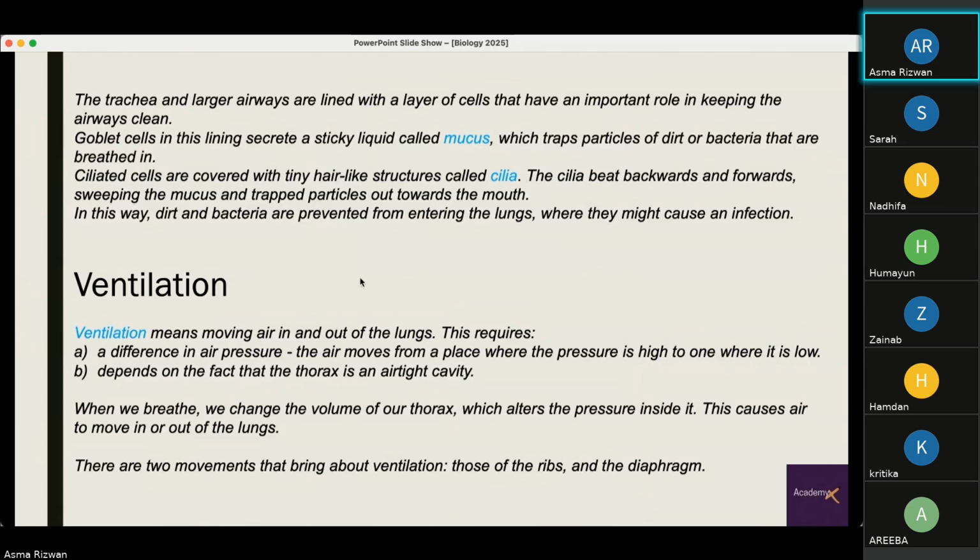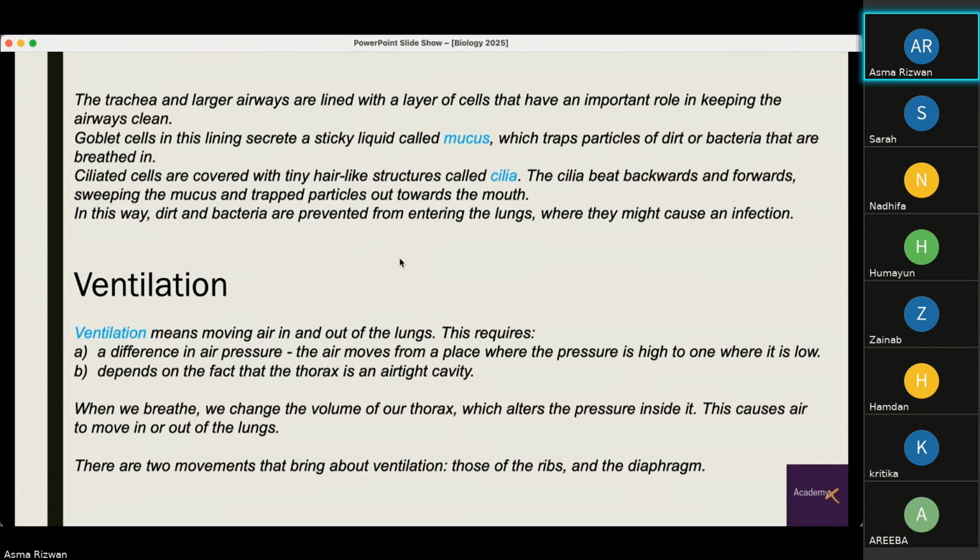Which is why whenever any foreign bacteria enters, we cough it out. And so dirt and bacteria are prevented from entering the lungs, and so we can avoid an infection. Now, we said that gas exchange takes place. But before that, we need to study what ventilation is.